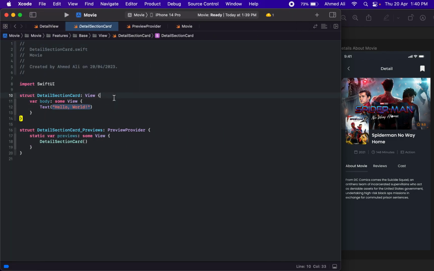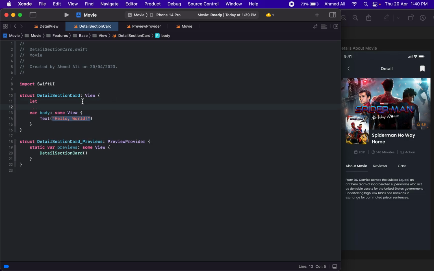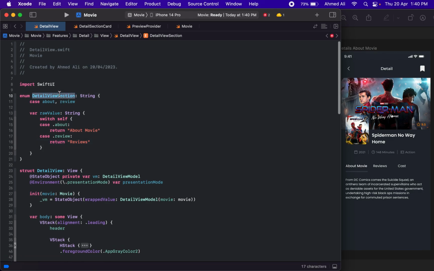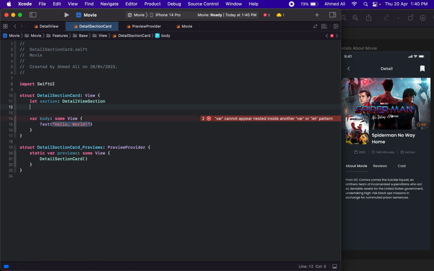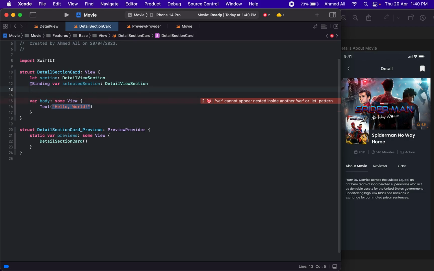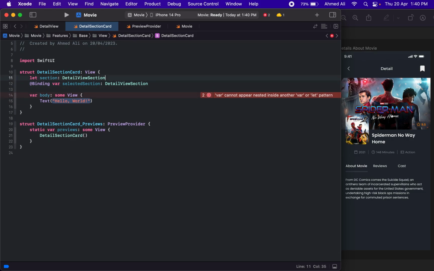It will actually have this, let's see, I guess this guy in here. So section, and then we might need a binding of var selected section, should be same, and then I guess it might need namespace as well.